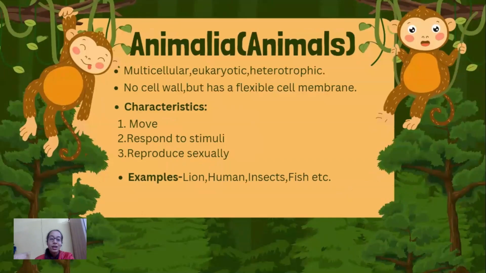The first kingdom that we are going to discuss is Animalia. Animalia has properties such as multicellular, eukaryotic, and heterotrophic, having no cell wall but a flexible cell membrane. The living organisms have characteristics such as they can move, they can respond to stimuli, and they can reproduce sexually. Examples: lion, humans, insect, fish, etc.